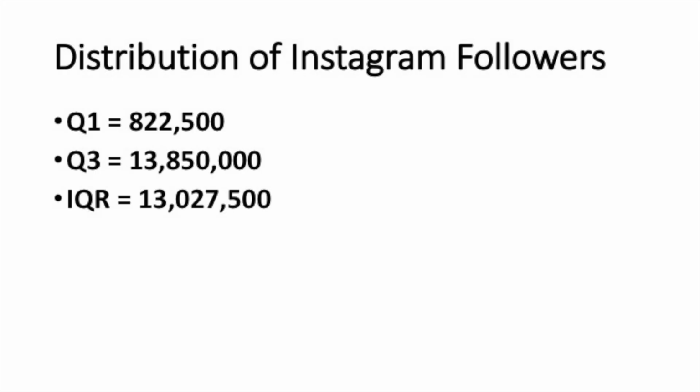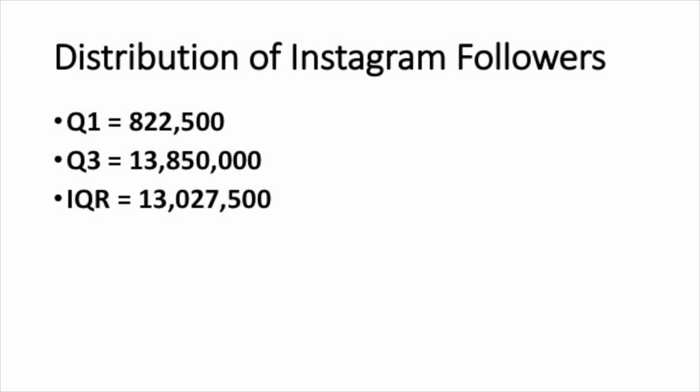Here's the information on the first and third quartiles from that distribution of Instagram followers that we looked at earlier. The first quartile, or the 25th percentile, is about 822,000 followers. This means that 25% of the celebrities in our data set have fewer than this number of followers, and 75% have more. The third quartile is a little less than 14 million followers. So again, this means that 75% of the celebrities in our data set have fewer than 13.8 million followers, whereas the top quarter, or the top quartile, have over that amount. This gives us an interquartile range of just over 13 million followers.